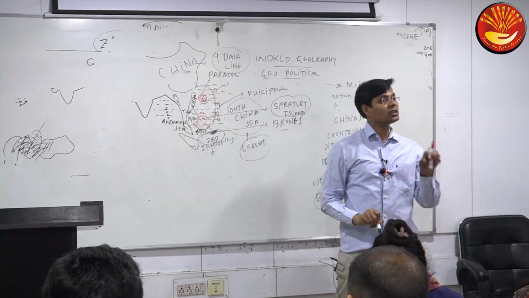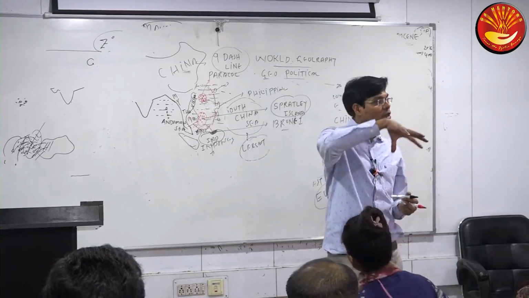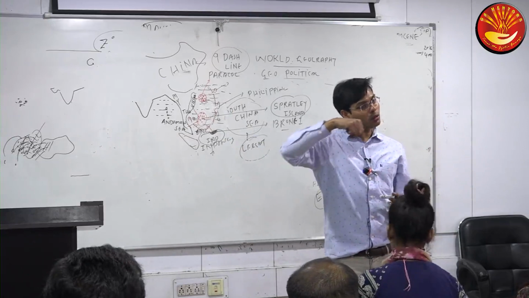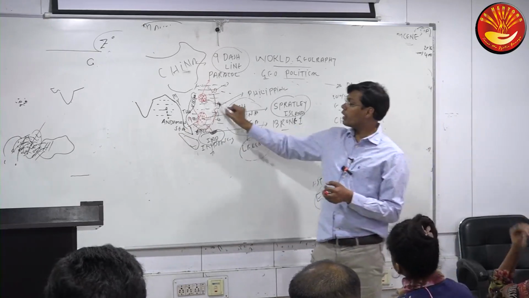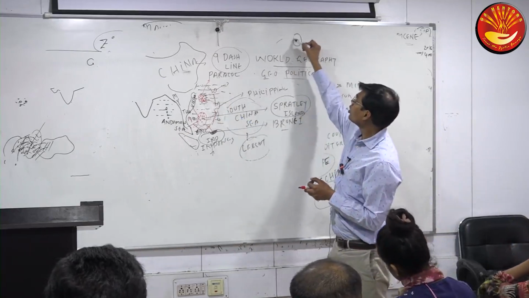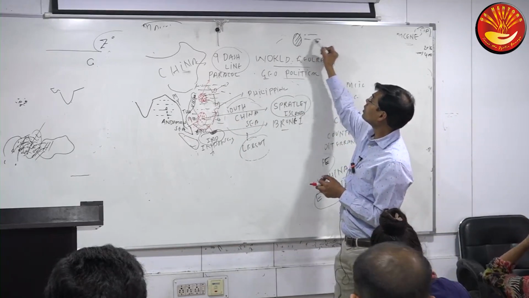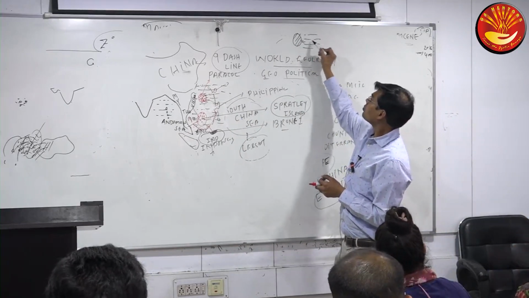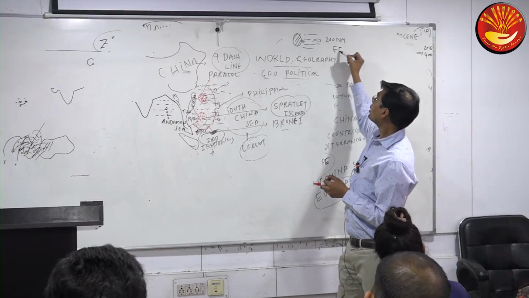China is also trying to claim marine rights, that the exclusive economic zone would also belong to China. So if so many islands are there, every island will have an exclusive zone, according to the United Nations Convention on the Law of the Sea. Up to how much width, normally? 200 nautical miles. This area we call the EEZ.